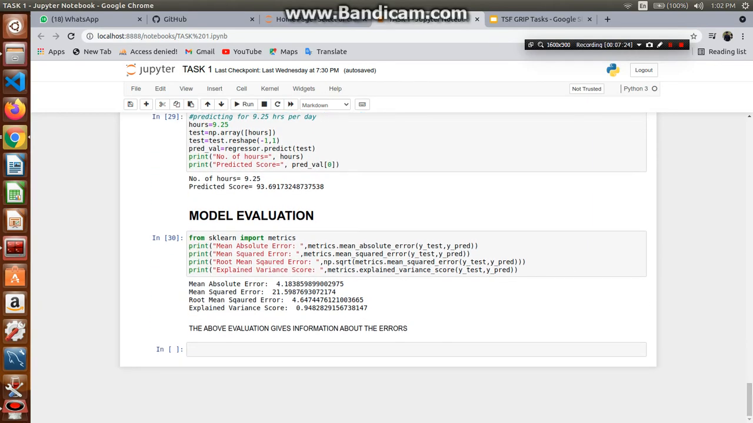After that, we'll do the model evaluation. This is not necessary, but still, to have a clear view of where we are going wrong and what things we can change or correct, we can do it. So from sklearn we import metrics, and in that we'll get the mean absolute error, which is 4.18. This is a very low error.